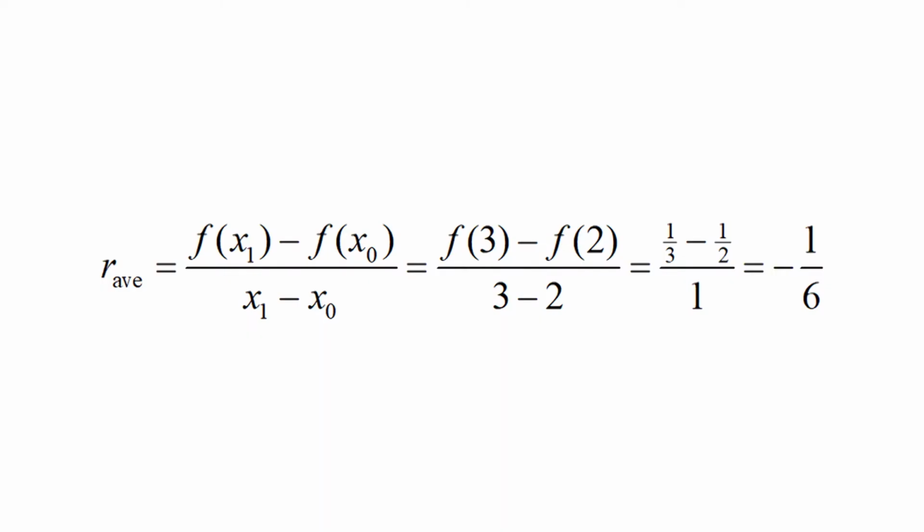For the curve y equal to 1 upon x, we first find the average rate of change of y with respect to x over the closed interval 2, 3, with f of x equal to 1 upon x, x naught equal to 2 and x1 equal to 3. R average equal to f of x1 minus f of x naught upon x1 minus x naught, which is equal to f of 3 minus f of 2 upon 3 minus 2, which is equal to 1 upon 3 minus 1 upon 2 upon 1 equal to negative 1 upon 6.